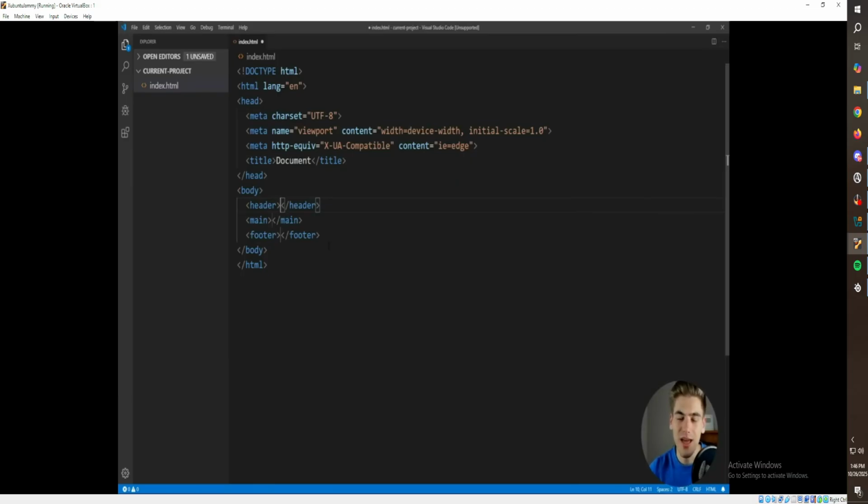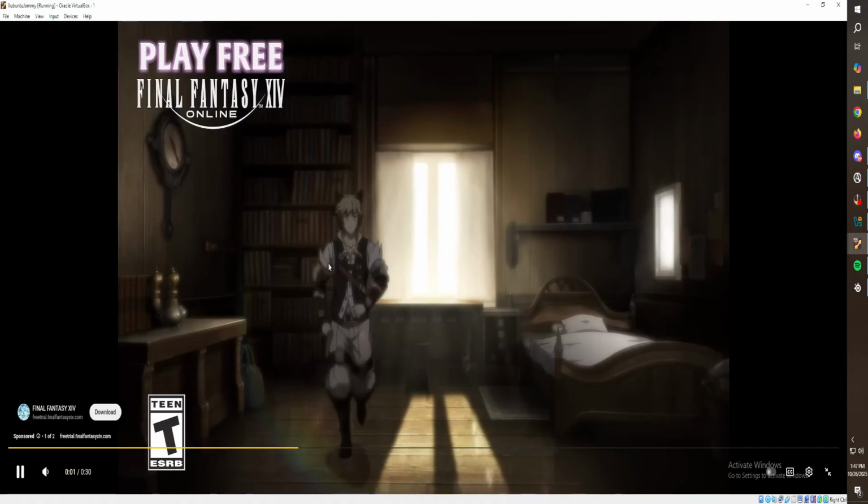But what if we wanted to add a child of a nav to our header? Well, if we go back, we know that we use the greater than symbol: header, child, nav, and then plus we type main. But this is going to generate slightly different markup than you would think. If we hit enter,